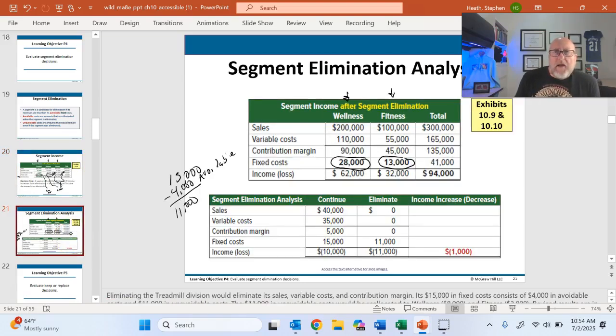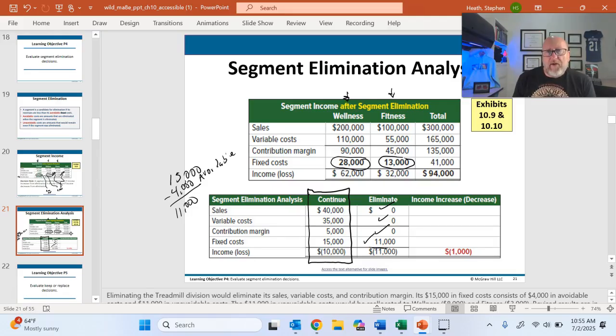Okay. However, I still think we're saying we want to continue to sell treadmills, because remember, if I sell treadmills, I'm going to lose 10,000. However, if I stop selling treadmills, I get rid of the revenue, the variable costs, and the contribution margin, but we still have 11,000 in fixed costs that we can't get rid of.